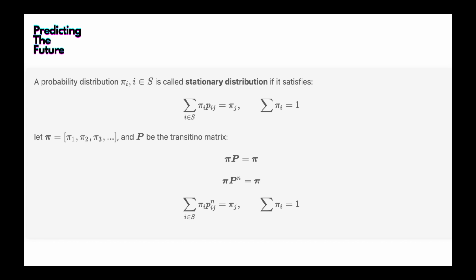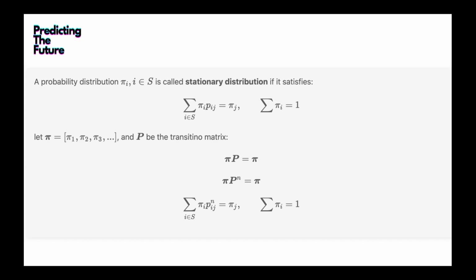And by induction, this also tells us that the vector pi times the matrix P to the power n is still pi. So what does that mean? After n steps, the distribution doesn't change.